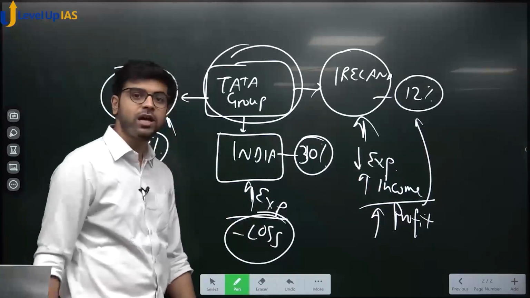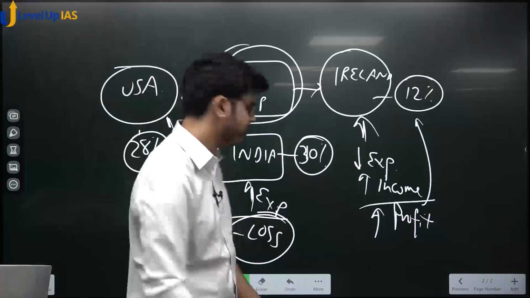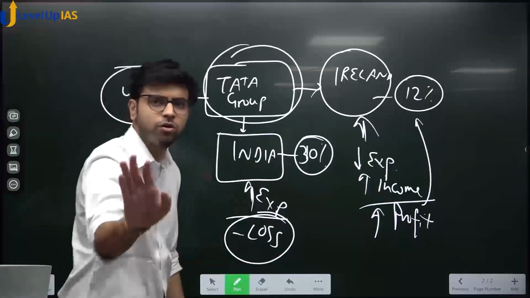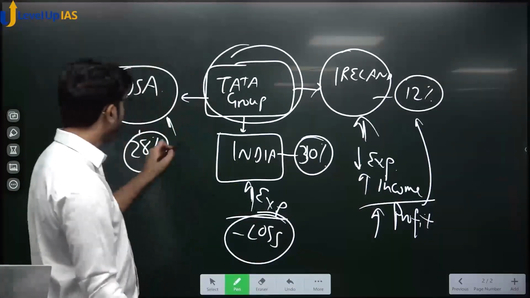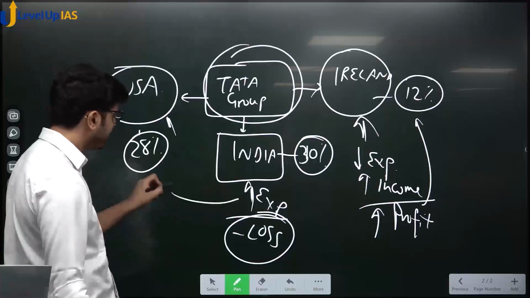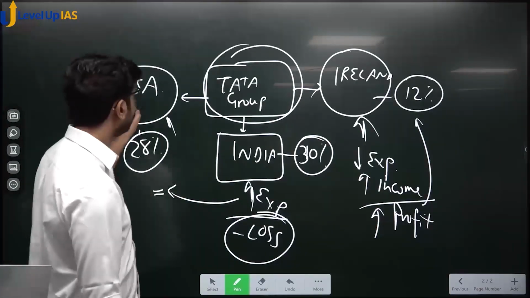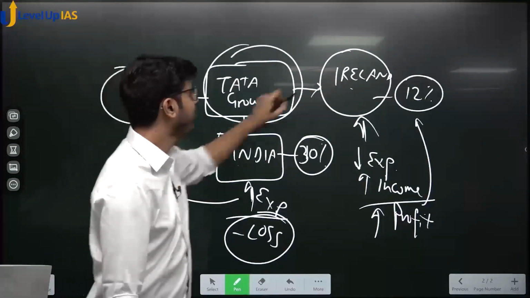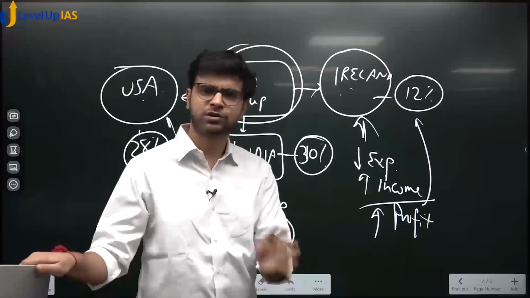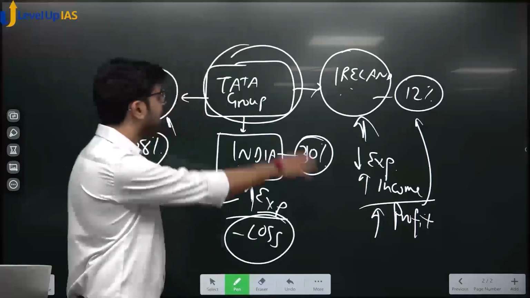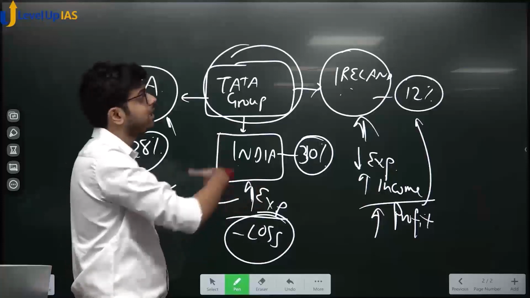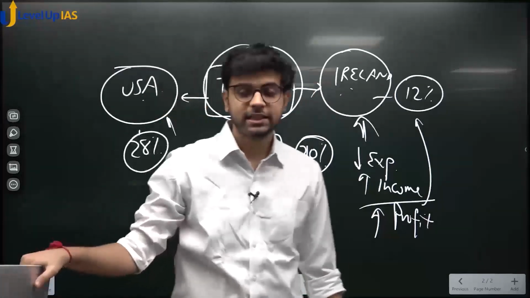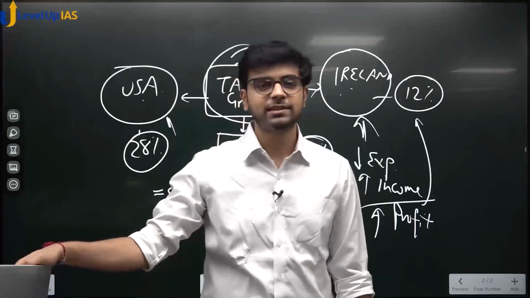So the income tax authority in India will come and say, give us tax. You say, sir, we have a loss in India, don't pay tax. And when you go to USA, the same strategy will apply there also. So USA's revenue goes to Ireland, India's revenue goes to Ireland, yes or no? In the books. See, in reality, Tata has sold 10 trucks in India, but it will show that it has sold 10 trucks in Ireland.